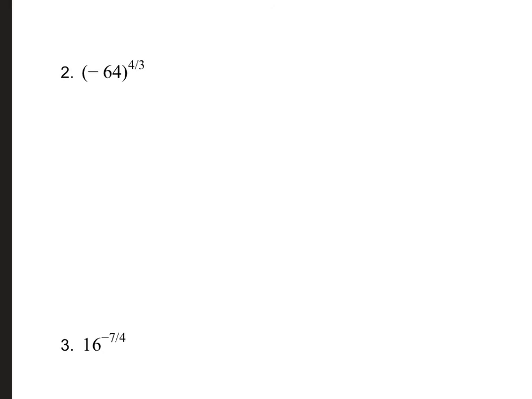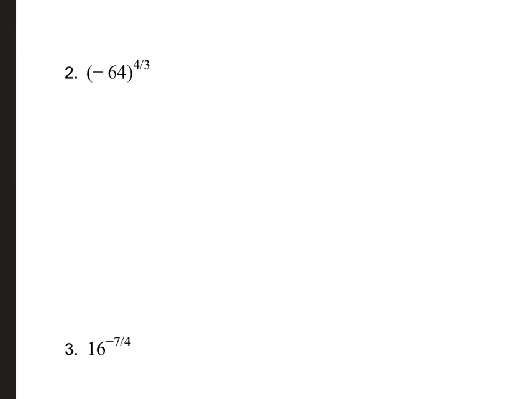number 2. Right, so I've got negative 64 to the 4/3. And again, remember, it's exponent over root, right? So let's do it. I've got negative 64, and I always want to take the root first, so the third root of that. And then I want to raise it to the fourth power afterwards, right?